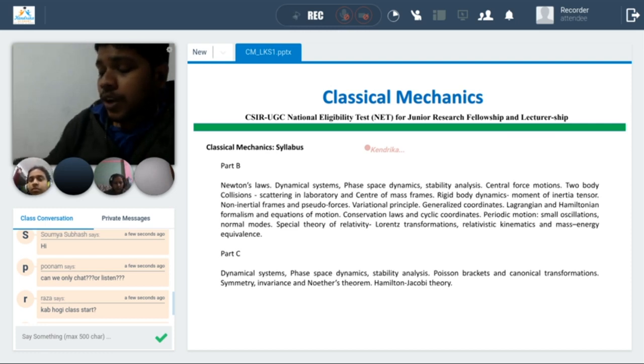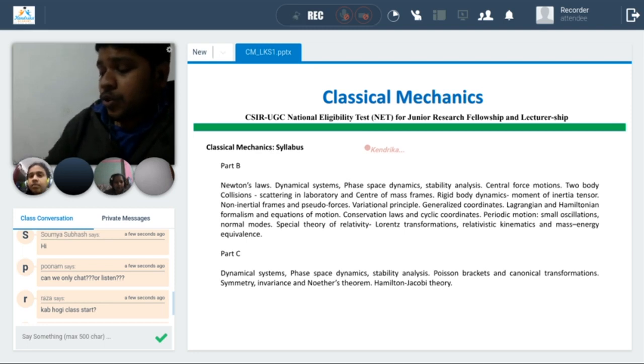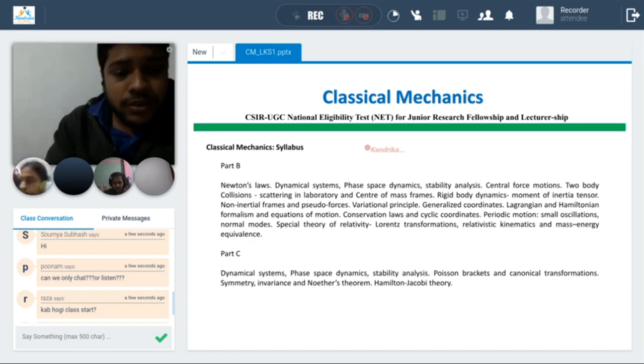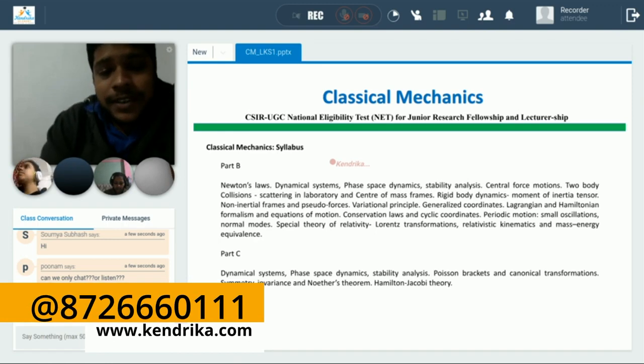One book I particularly recommend, if you can have it, is J.C. Upadhyay's book on classical mechanics. I have a soft copy of that. I can share it with you if you don't have that copy. That book is good. We can take questions from that, and we can study from it if we need. So that is a reference book we will be taking. And the most important thing is that we have to concentrate on the syllabus, and we will do more questions.